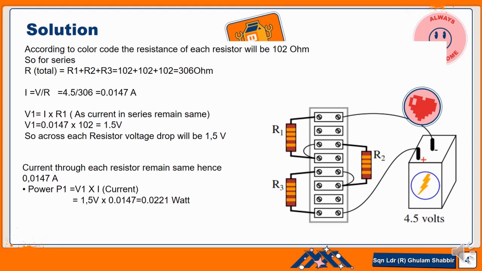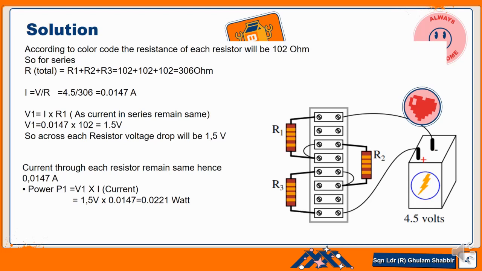So V1 is equal to 0.0147 multiplied by 102 ohm, which is 1.5 volt. So 1.5 volt will be dropped across each resistor. Hence 1.5 plus 1.5 plus 1.5 will be equal to 4.5 volt.